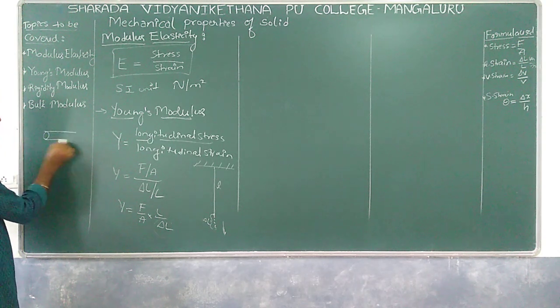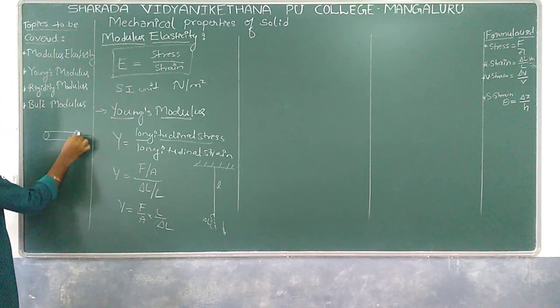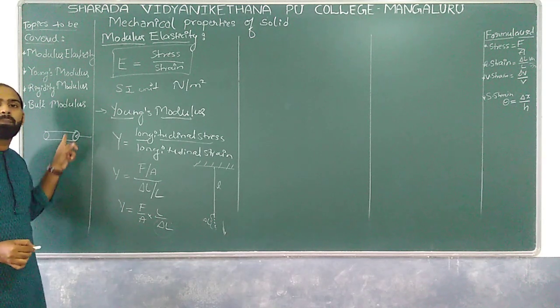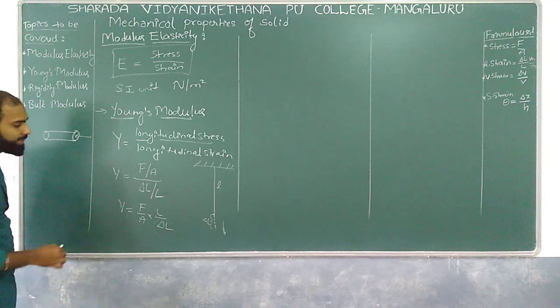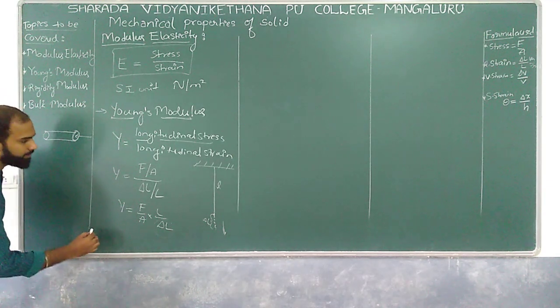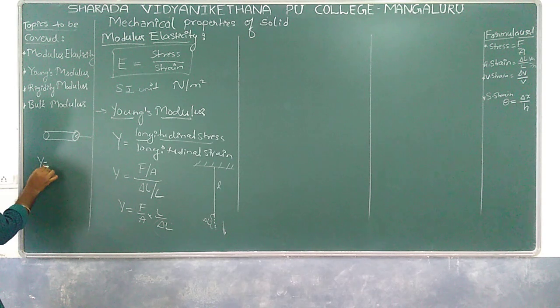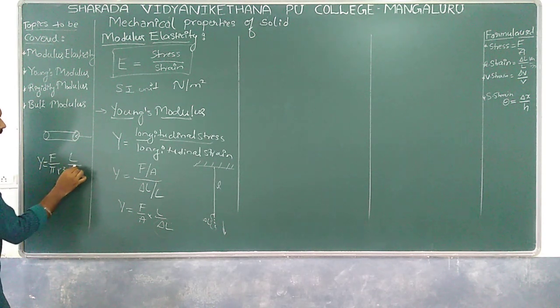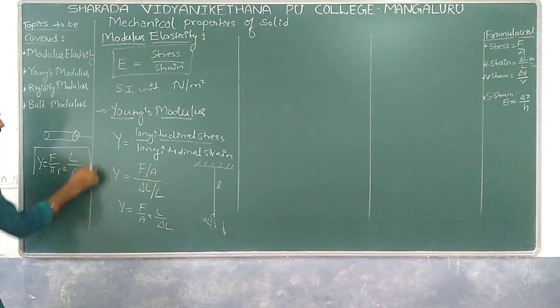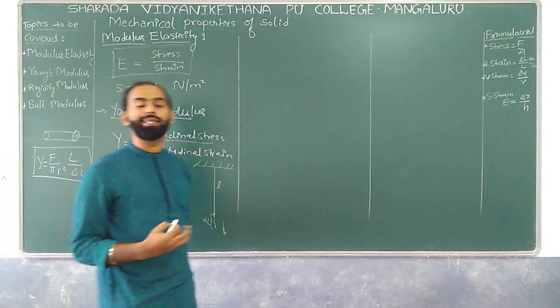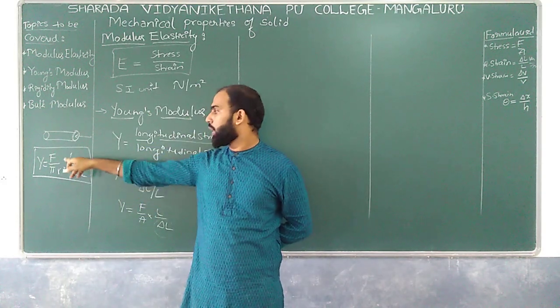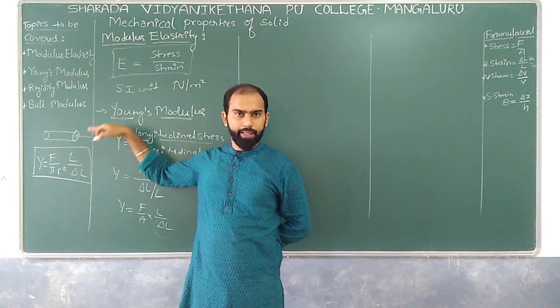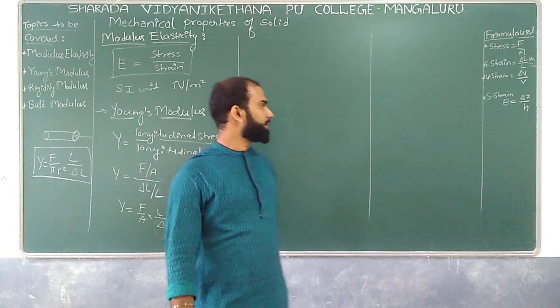Since we are applying a force on its area of cross section, which appears like a circle, the area can be written as pi r square. So Y is equal to F by pi r square into L divided by delta L. This is how exactly we can use Young's modulus.